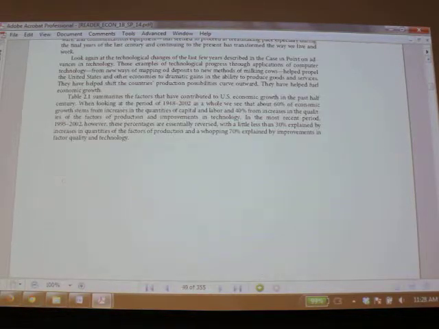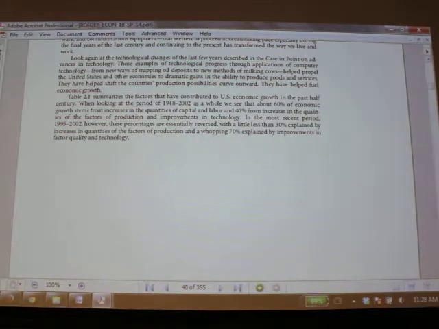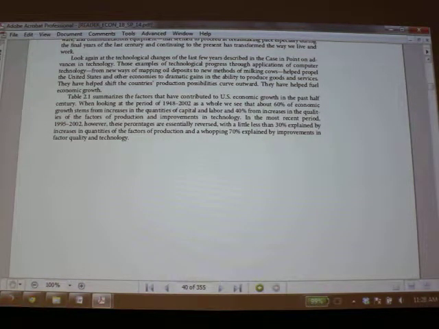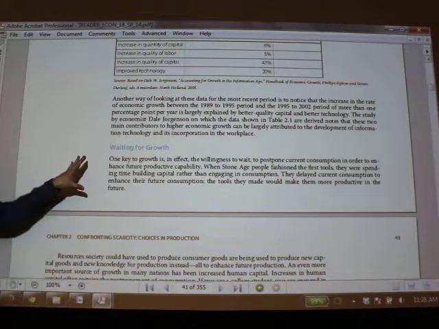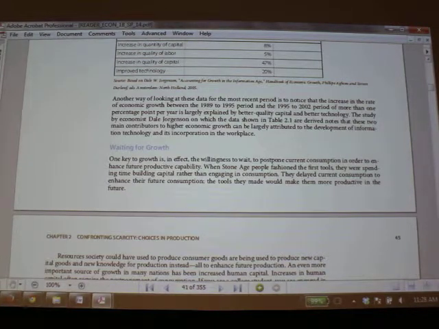Economic growth tends to be a concept discussed in macroeconomic courses more than microeconomic courses, because it's a question about the economy as a whole and how it is able to produce more goods and services. You should read this section on waiting for growth. It does illustrate an important concept.